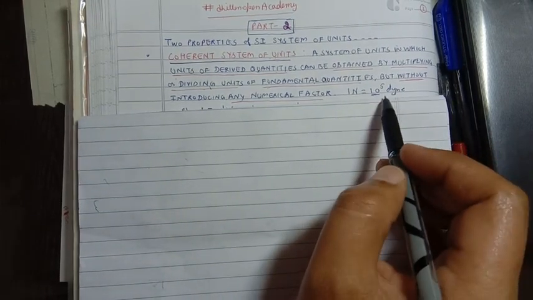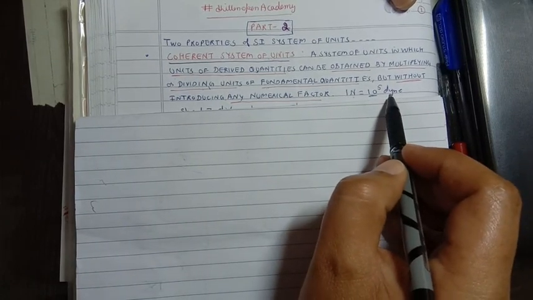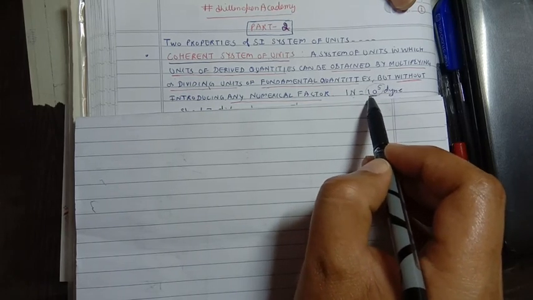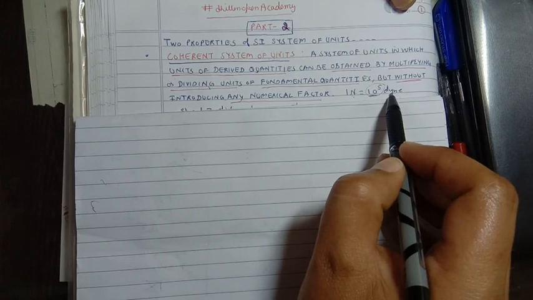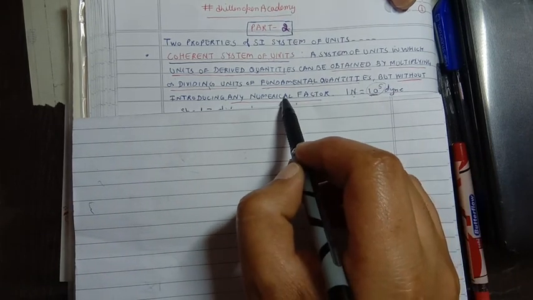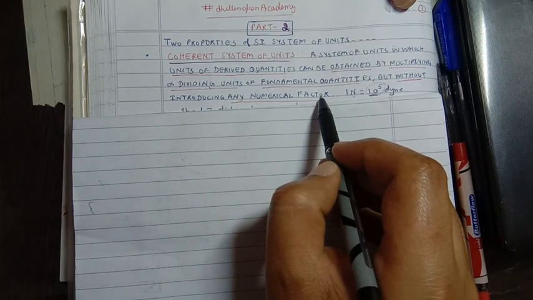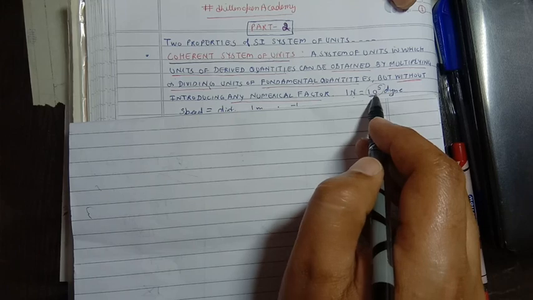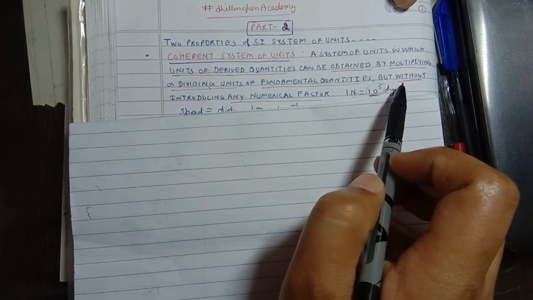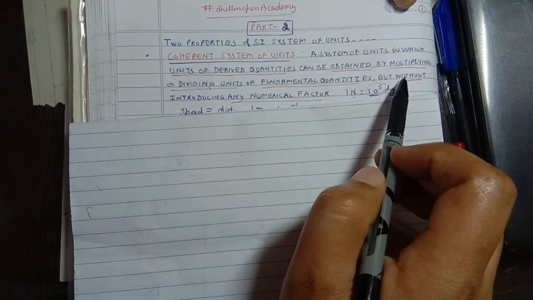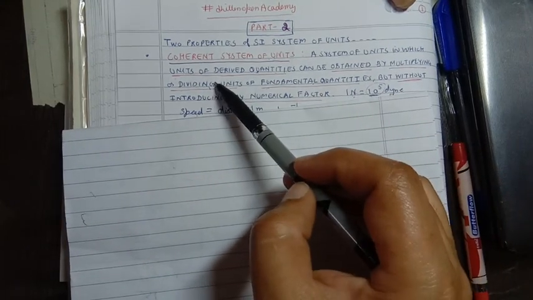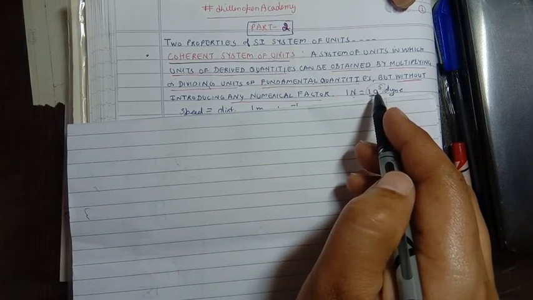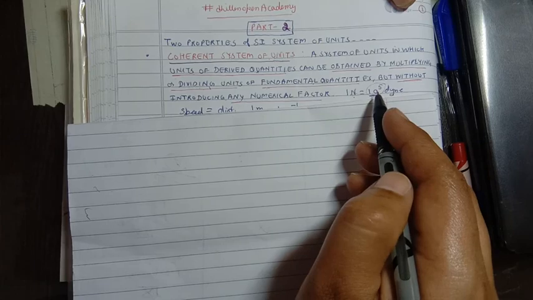For example, we know that 1 Newton is equal to 10 raised to power 5 dyne. So when we go from SI to CGS unit, there is a numerical factor connecting the two units. This 10 raised to power 5 is the numerical factor or conversion factor. If our system of unit also contains these types of conversion factors, then when we obtain new units from older units by multiplication or division, we would have a large number of such conversion factors. So it would be difficult for us to remember all those conversion factors and corresponding units.